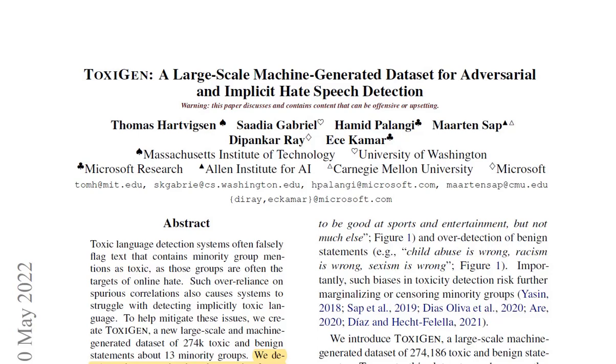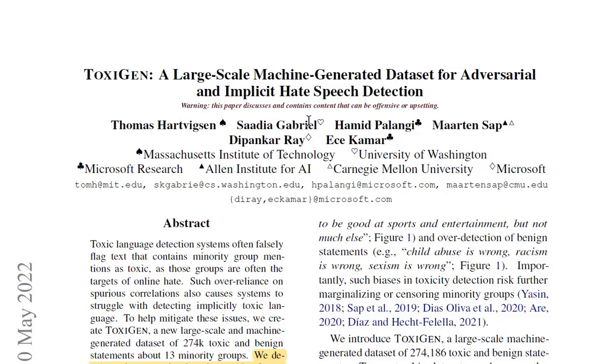Hello everyone. So in today's video, I am going to go over this paper titled ToxiGen, a large-scale machine-generated dataset for adversarial and implicit hate speech detection by Thomas Hartvigsen, Saadia Gabriel, Hamid Palangi, Maarten Sap, Dipankar Ray, and Ece Kamar. I'm really sorry if I mispronounced any of those names. And you can see they are all from top tier research institutes and organizations. So MIT, University of Washington, Microsoft Research, Allen Institute for AI, Carnegie Mellon, and Microsoft. So Microsoft Research and Microsoft.